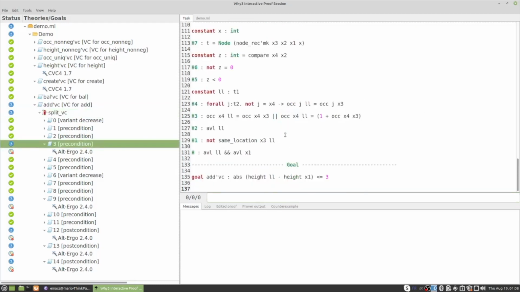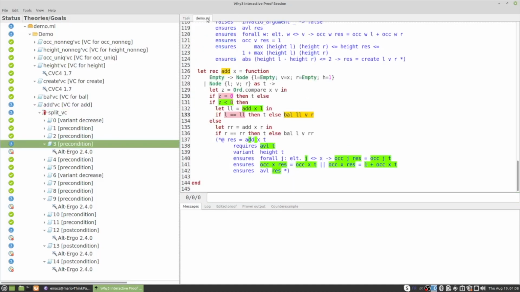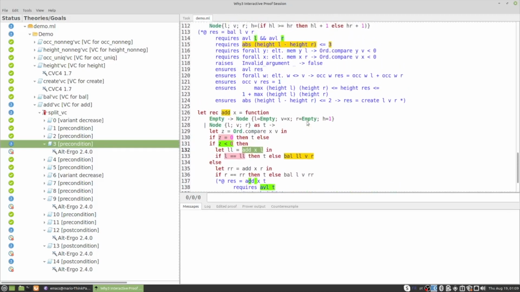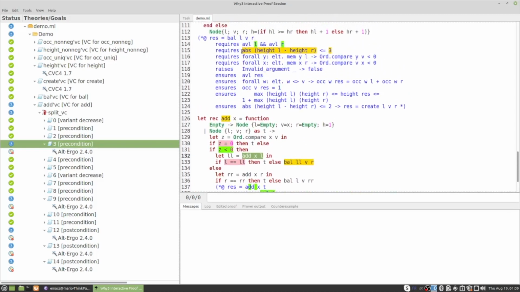So it says here that I'm trying to prove a precondition of a call to the bal function using LL, V, and R. And what is interesting here is that LL is now the result of a recursive call to add. This is important. Okay, and so what is the precondition of bal that I'm trying to prove? I'm trying to prove that the difference between the heights of these two trees, LL and R, is at most 3.